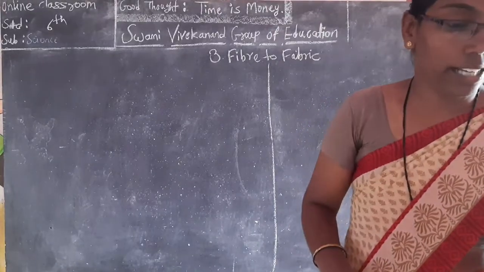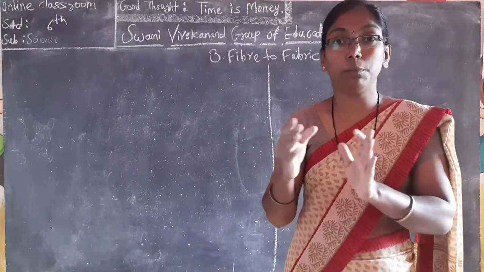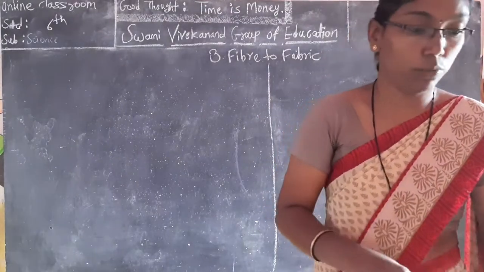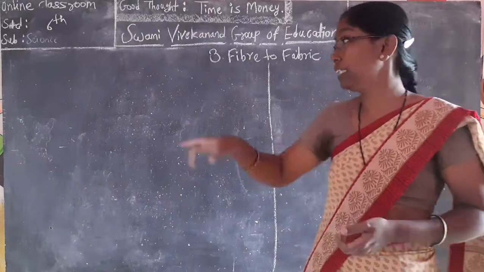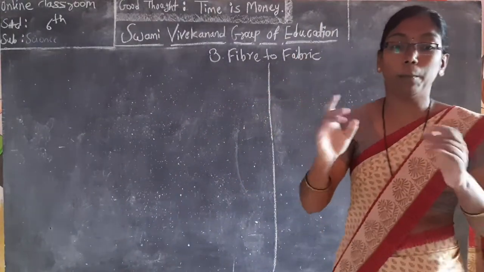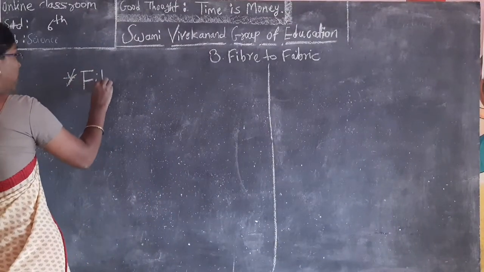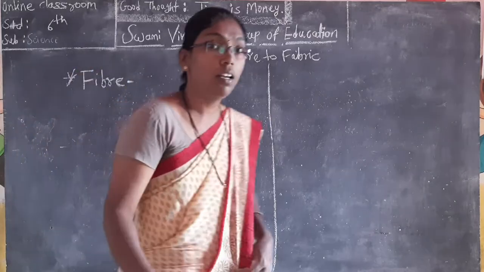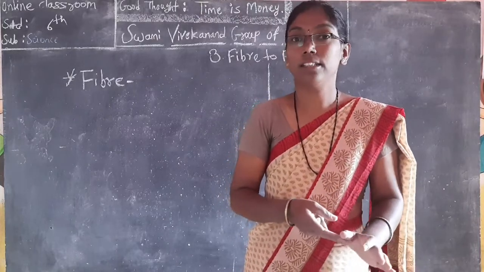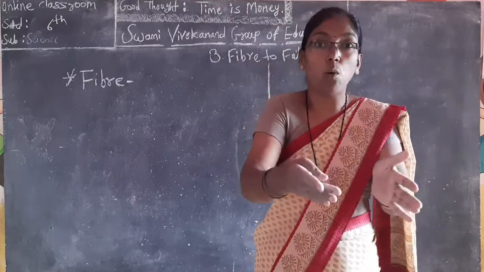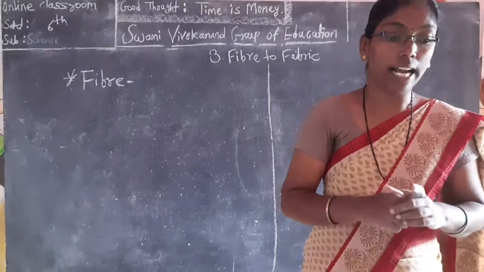Okay, then what happened? Next, fibers will start. Fibers means the clothes which are made by cotton. Everyone knows cotton. The thin threads that form a cloth are called fibers. Our main concept is fiber to fabric. The introduction is complete here, but the main part starts with fiber. In ancient times they used leaf, tree bark, grass. This was 200 BC, but nowadays we use fiber, fabric. Fibers means what? The thin thread that forms a cloth.